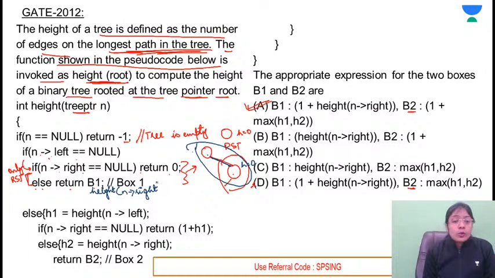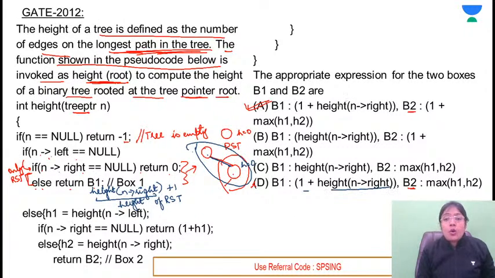So this will calculate the height of the right subtree, but we need the height of the tree. So plus 1. So in this case, 1 plus height of n of right, 1 plus n of right. यहाँ पे add नहीं किए, B and C cannot be the answer. Same concept goes with the B2.